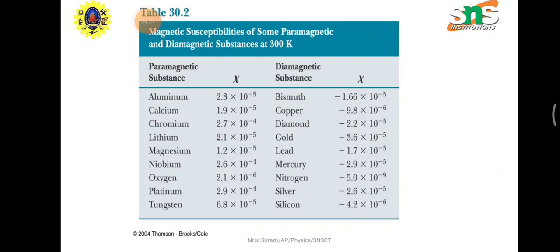And then diamagnetic substances: bismuth is 1.66, copper 9.8, diamond 2.2, gold 3.6, lead 1.7, mercury 2.9, nitrogen 5.0, silver 2.6, silicon 4.2.